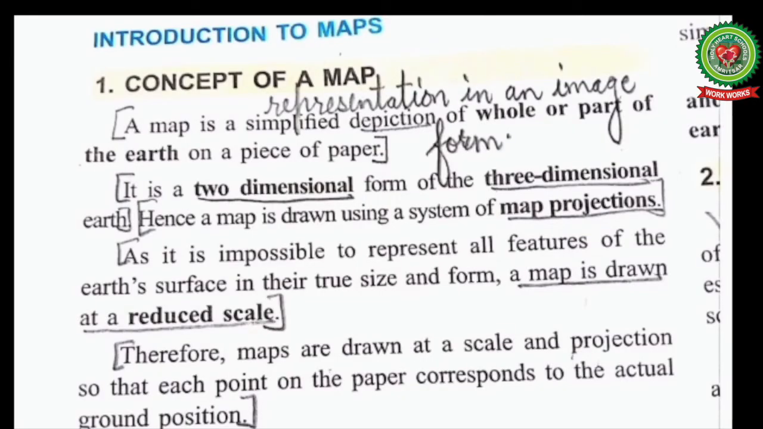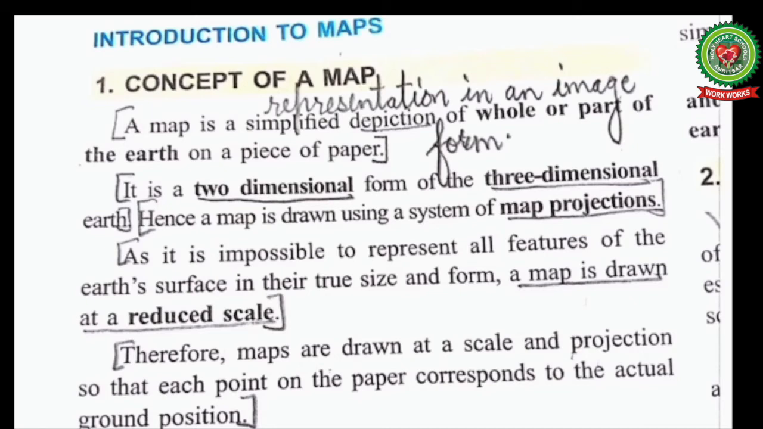So come to page number 14 of your textbook, concept of a map. A map is a simplified depiction, that is representation in an image, of whole or part of the earth on a piece of paper. It is a two-dimensional form of the three-dimensional earth. Here two-dimensional means length and breadth mainly of a map or a globe, and three-dimensional means that it represents length, breadth and height of the earth. Hence, a map is drawn using a system of map projection. Map projection means to draw latitudes and longitudes by various methods.